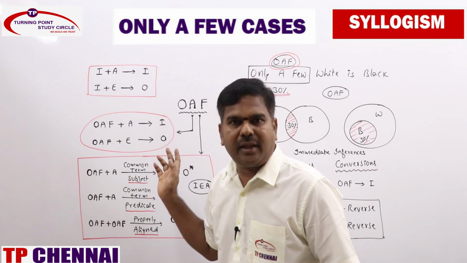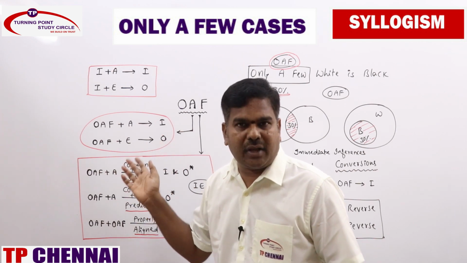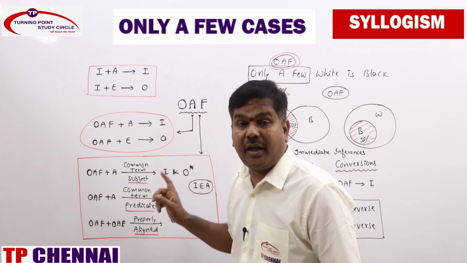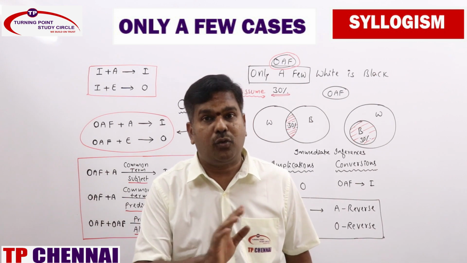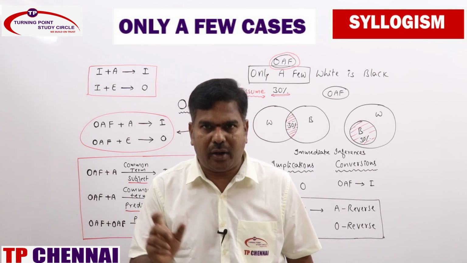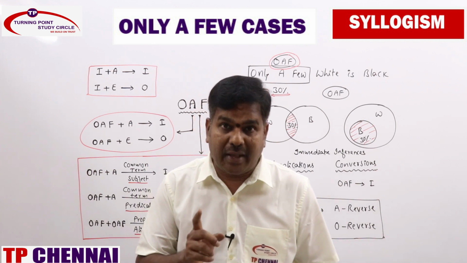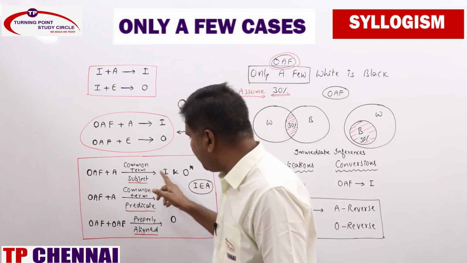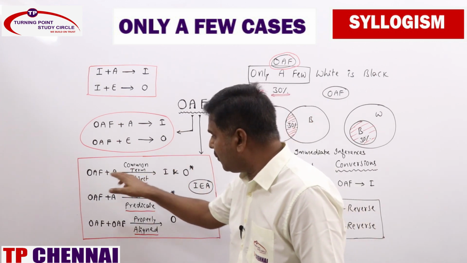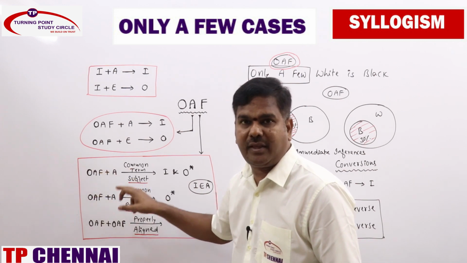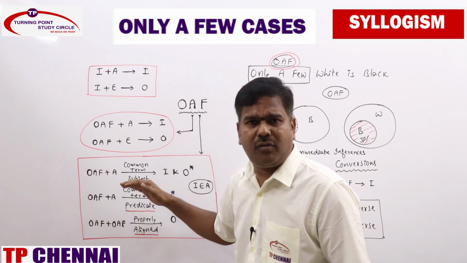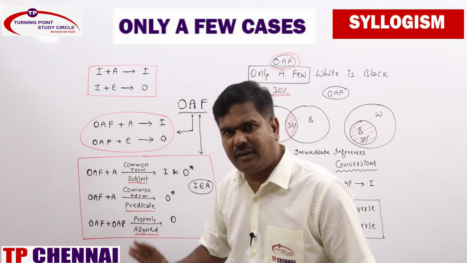There you will be getting I plus A as I, because I can be converted into I and I plus A is I. Same like that here also you will be getting I, and also O star, which is nothing but O reverse. Always remember that. So whenever a combination of only a few and A statements are there, common term as subject, you will be getting I statement and also O star. That means you will be getting only a few reverse plus A, properly aligned, and you will be getting I and O star. In detail we will discuss later. Just remember as it is as of now.